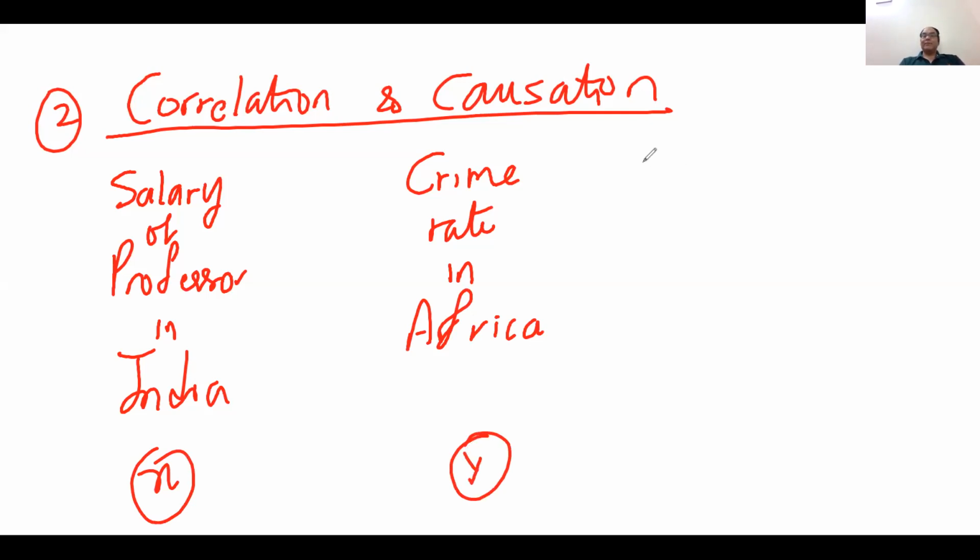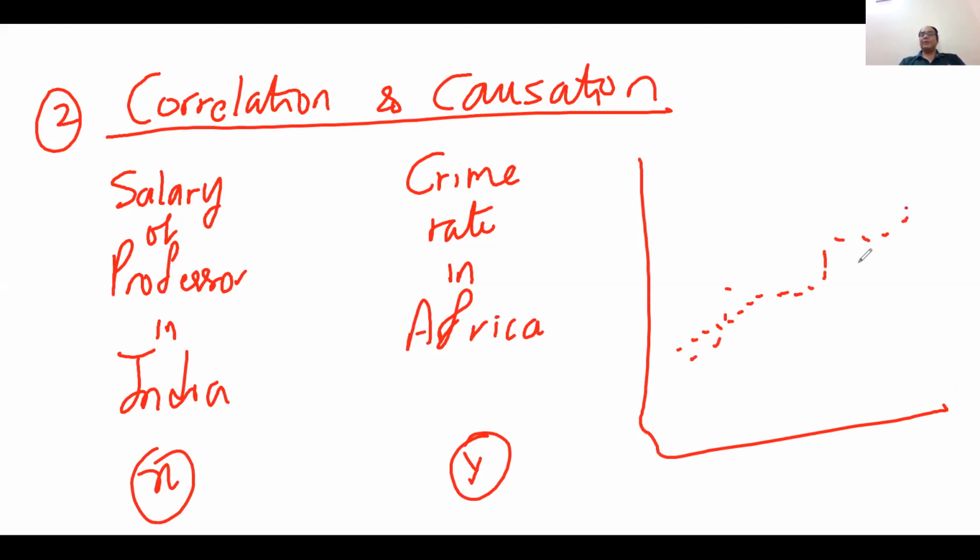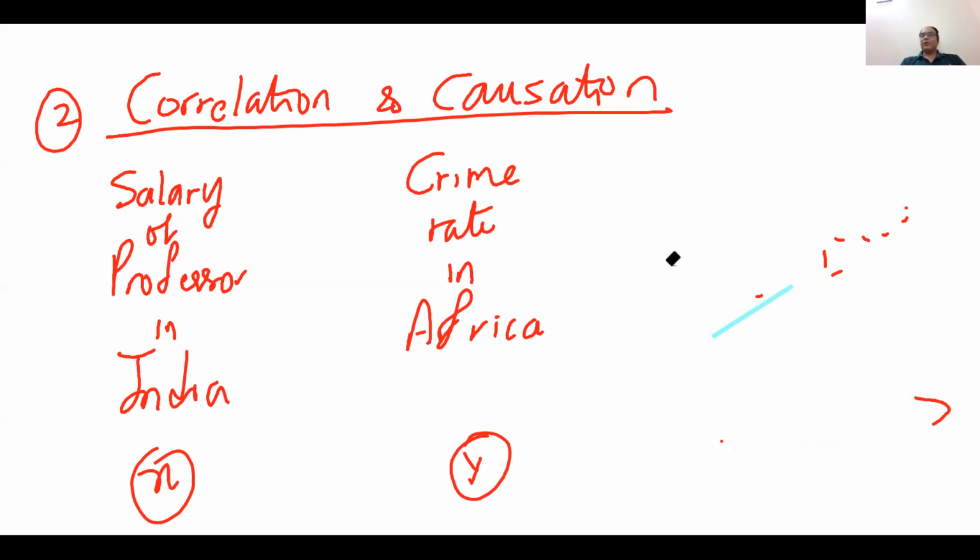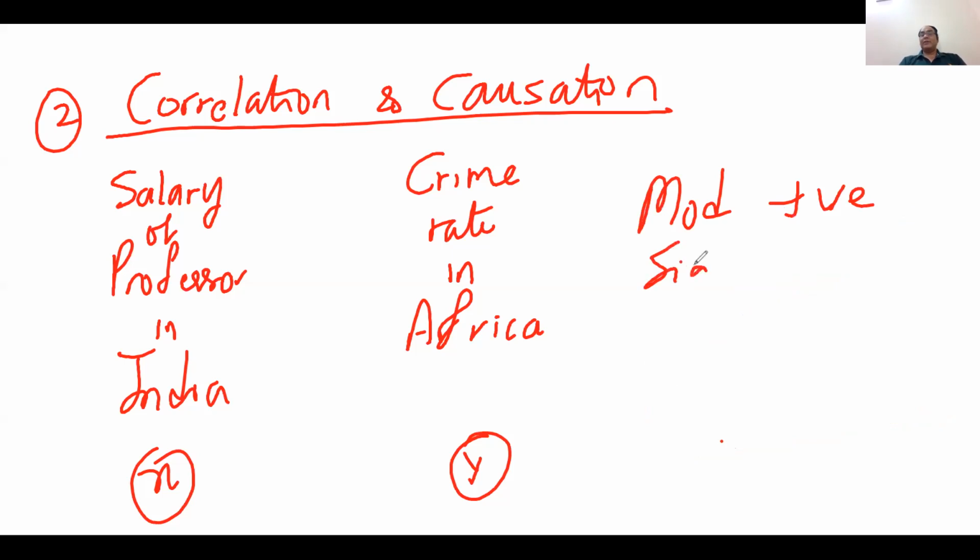Suppose I find out the correlation between them. Let's take the graph. You can plot this kind of relationship between the salary of a professor in India and the crime rate in Africa. Why is it upward sloping? Because with time, the salary of the professor increases and the crime rate in Africa also increases. So if you do this analysis, what conclusion can you draw? You conclude that there exists a moderate, positive, significant correlation, right?